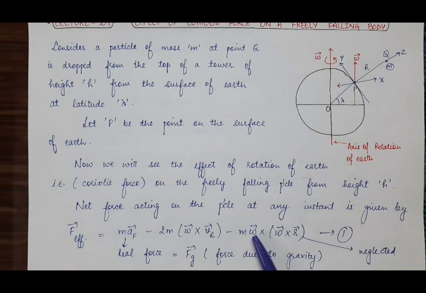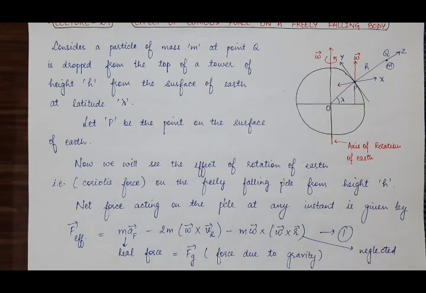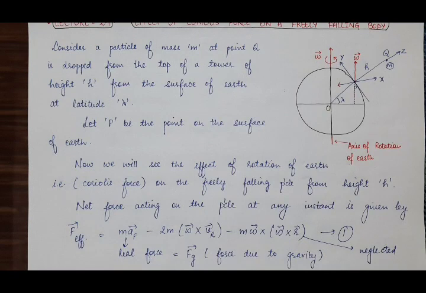So when we have omega square, it makes it even smaller. That is why the magnitude of centrifugal force is very small, so it is neglected. Why are we not neglecting this Coriolis force? Because it contains just a single omega. So the value of the Coriolis force will be greater than the centrifugal force.